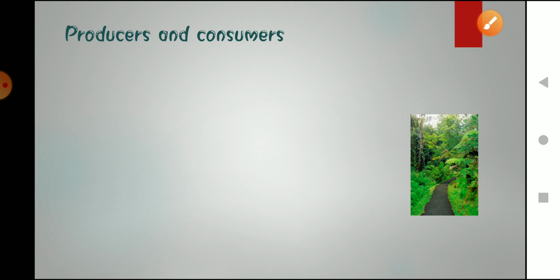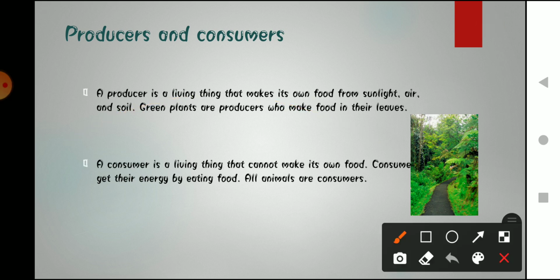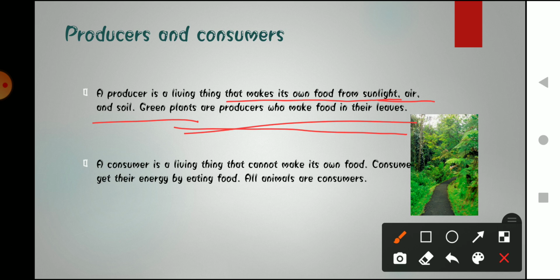Okay, now let's move on to producers and consumers. So what are producers and consumers? As we have already discussed, what are producers? Producers are those living things that make their own food. Okay, with the help of what? Sunlight, air and soil. With the help of sunlight, air and soil, they can produce their own food. And green plants are the producers, why? Because they can prepare their own food.